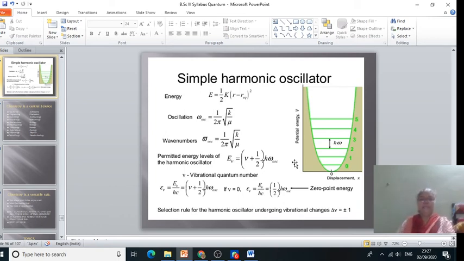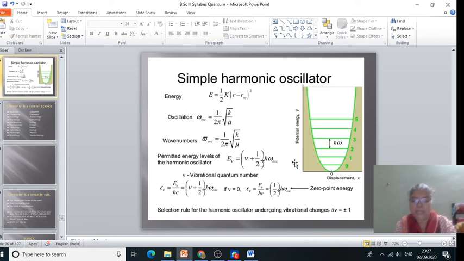Then the selection rule for the vibrational spectra of diatomic molecules. From the Schrödinger equation, the selection rule for the simple harmonic oscillator for vibrational motion is delta v equal to plus or minus 1. That is, for absorption the vibrational quantum number increases, and for emission it decreases, only by 1.